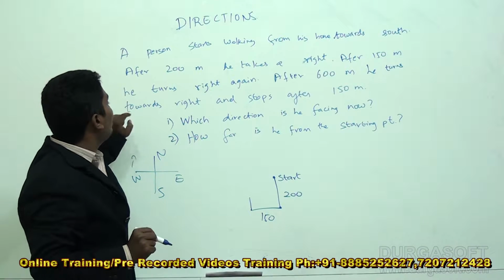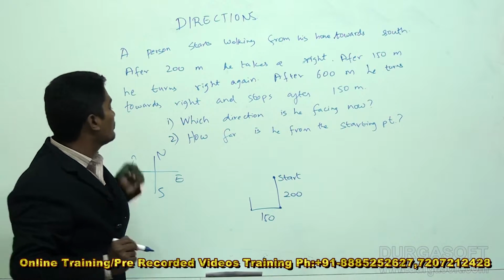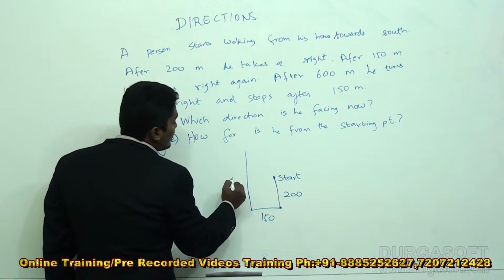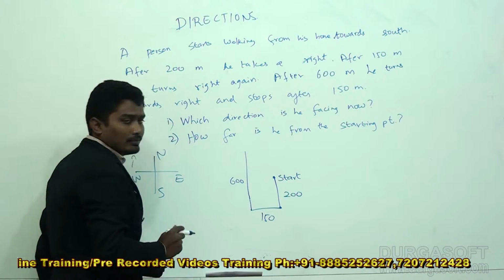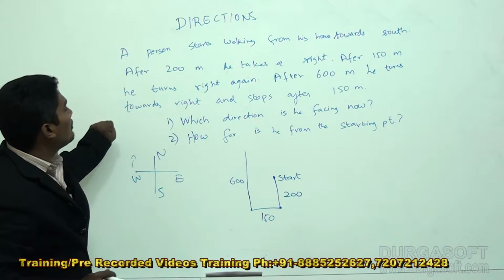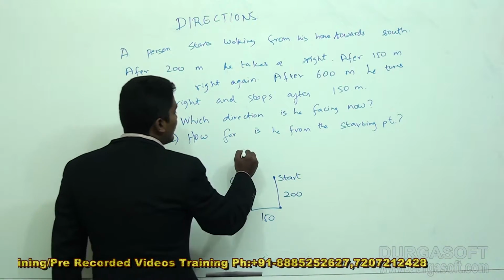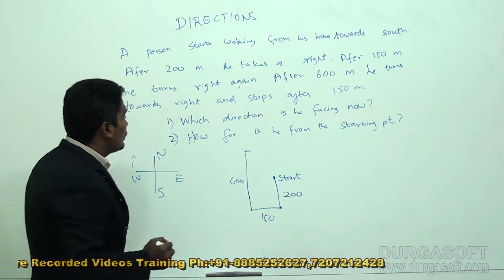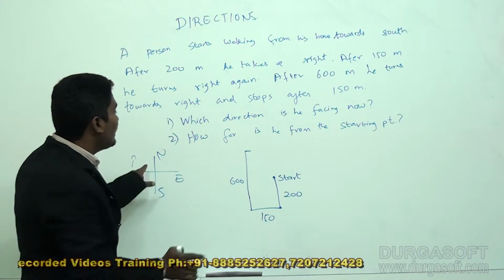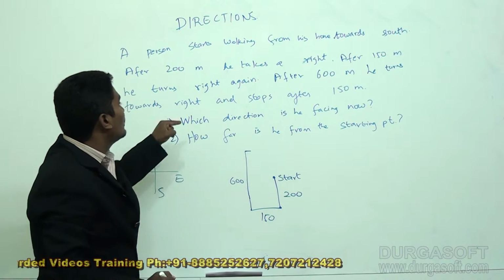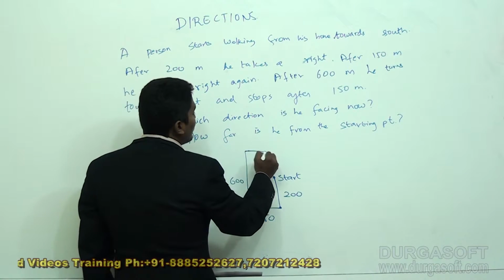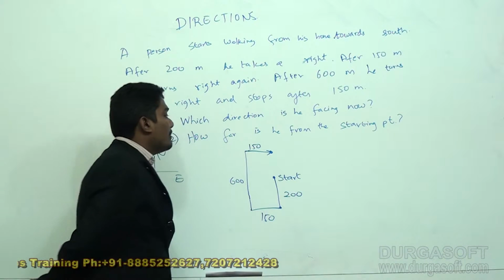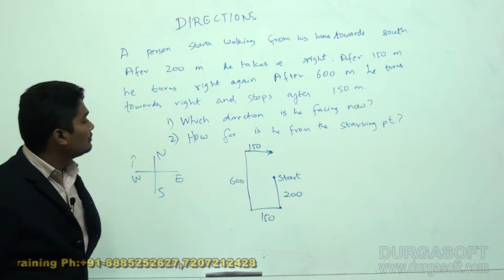Now after 600 meters he turns towards right. So north he is traveling for 600 meters, and after the 600 meters he turns right again and stops after 150 meters. So going towards north he turns right again, he will be turning towards east. So east he will be walking for 150 meters and then he will stop here.